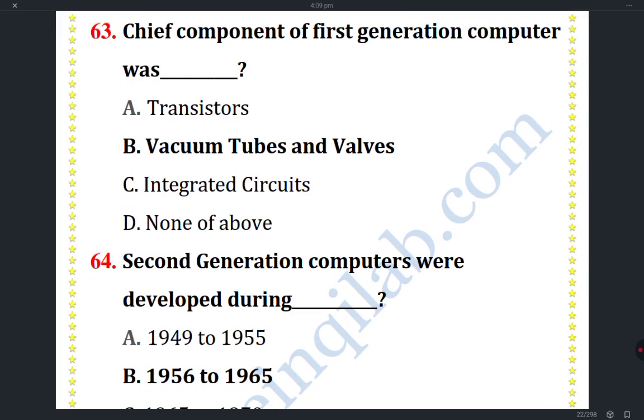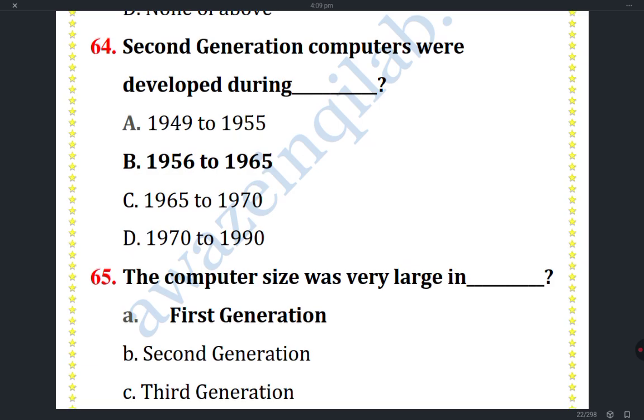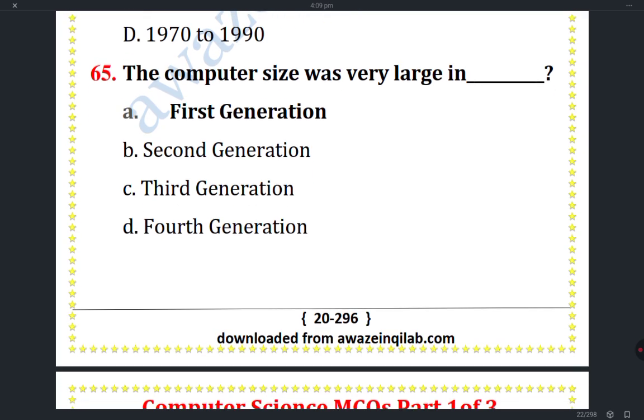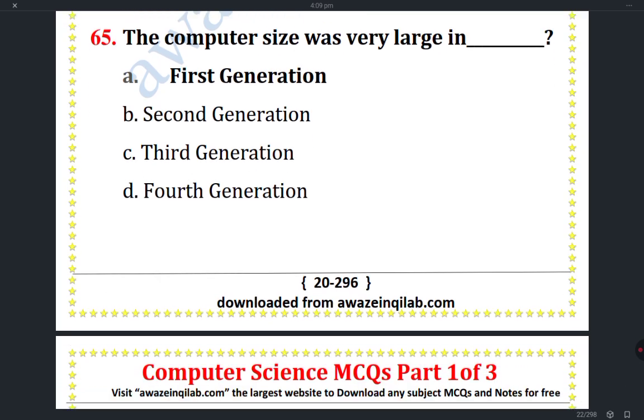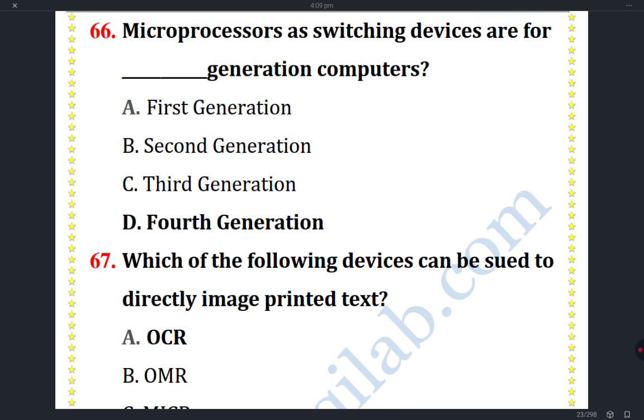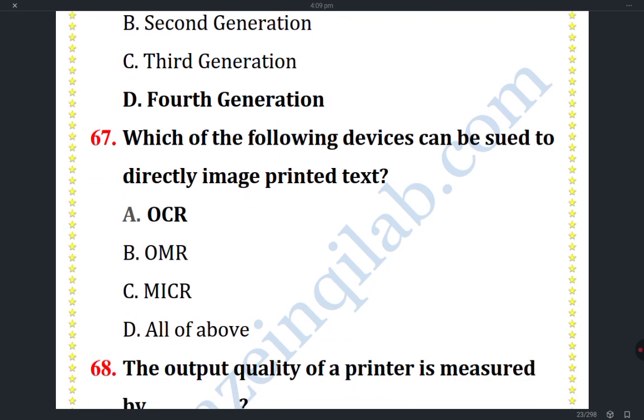The chief components of first generation computers were vacuum tubes and valves. Second generation computers were developed during 1956 to 1965. The computer size was very large in the first generation. Microprocessors as switching devices are for fourth generation computers.